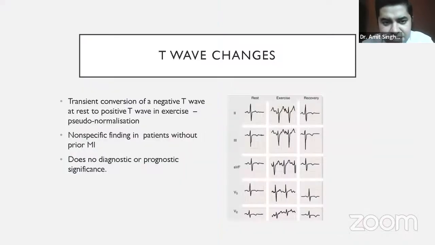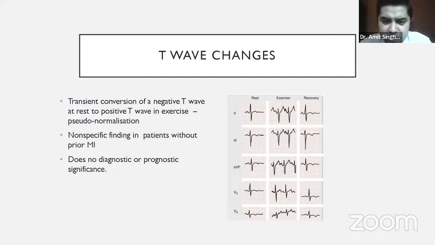Apart from ST changes, we'll talk about some T changes also. Basically, T wave changes are non-specific. That's why we don't give much weightage to them. One finding is that at times a patient might have a negative T wave in the baseline, which can become positive during exercise. It's called pseudo normalization, but again, T wave changes have not much value for detecting ischemia.